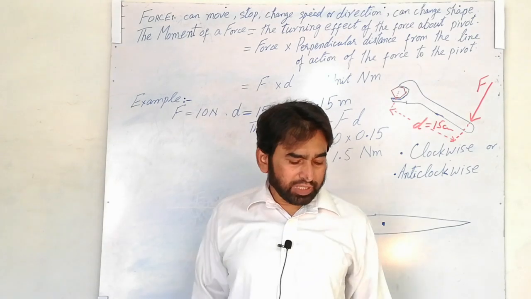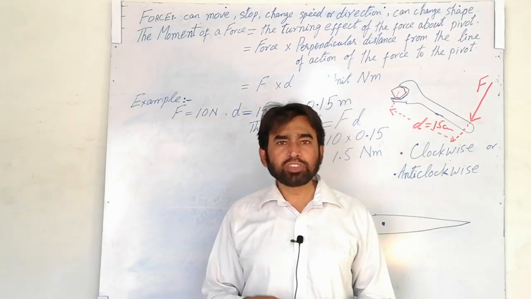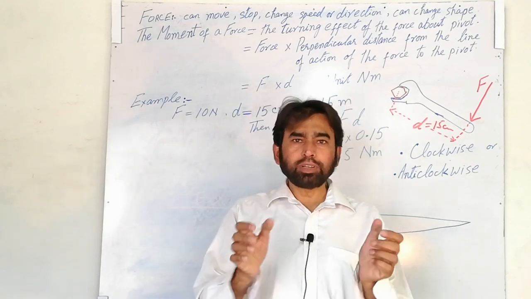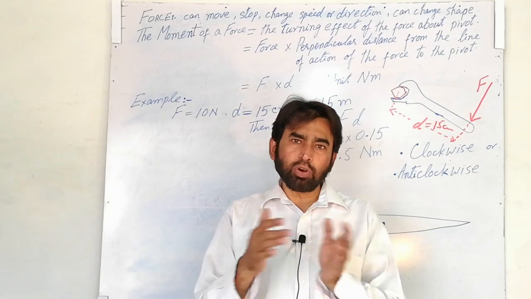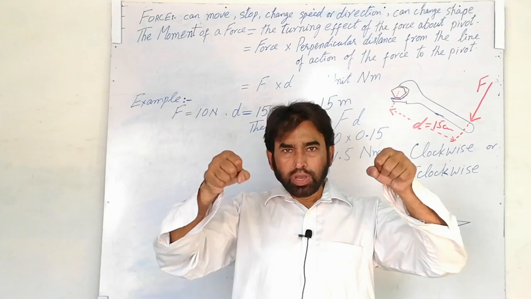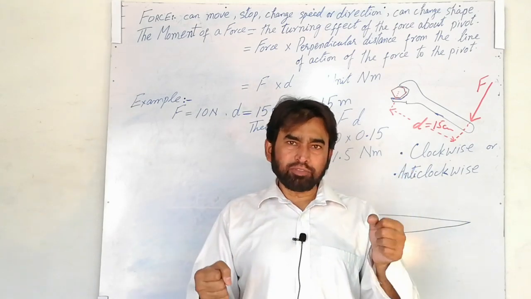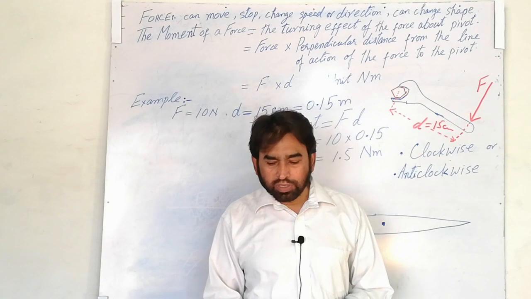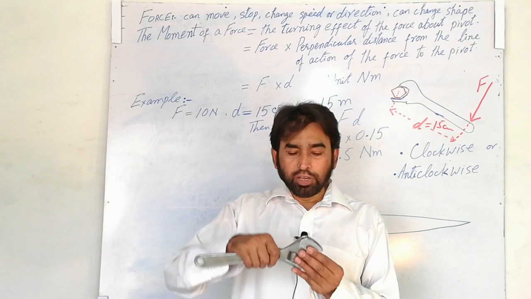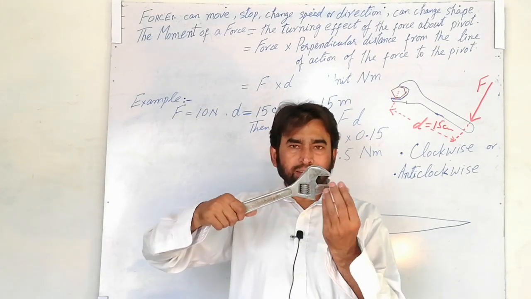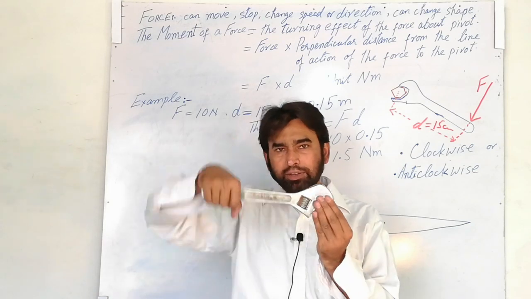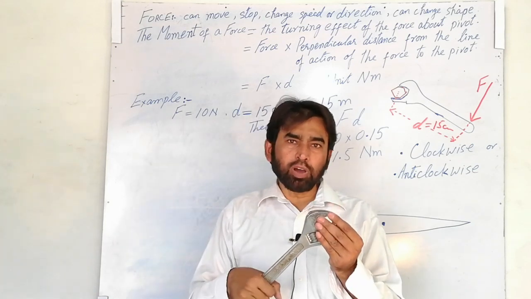From daily life you can have the example of the steering wheel of the car. If you are moving the steering wheel of the car, you can turn the car in the right direction or left direction. That steering wheel is fixed at a point, so you can move it right or left. In the same way, you might have observed that for tightening or untightening a nut, you use the spanner. So the nut is at a fixed point and you apply the force on the spanner to tie or untie a nut. So this is also an example of the turning effect.